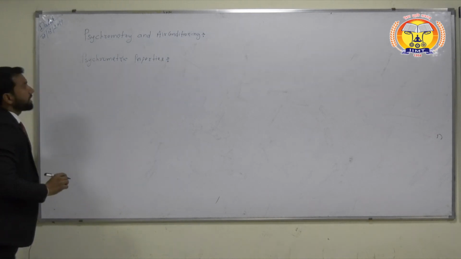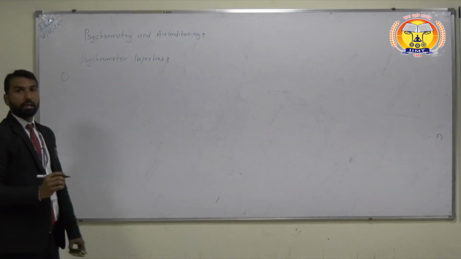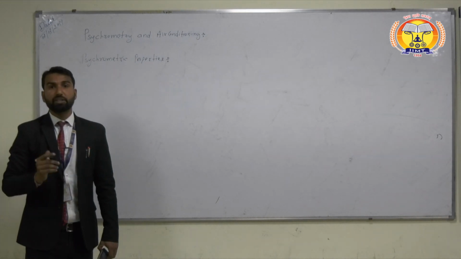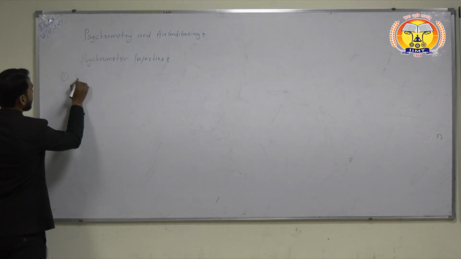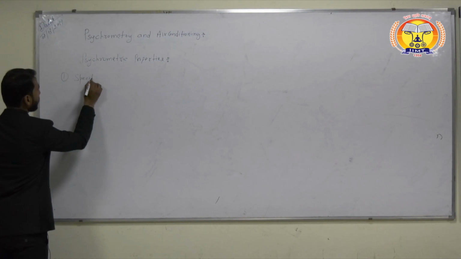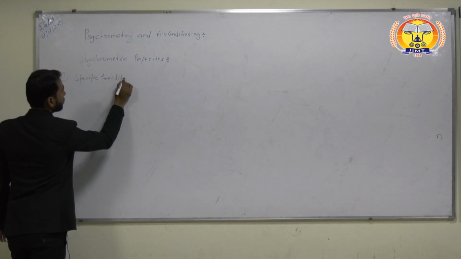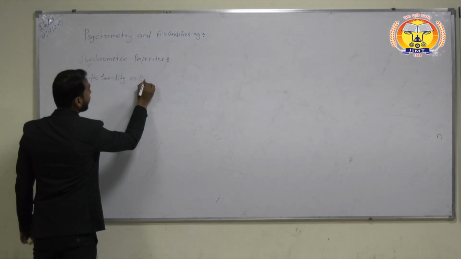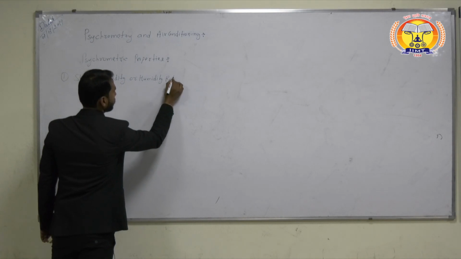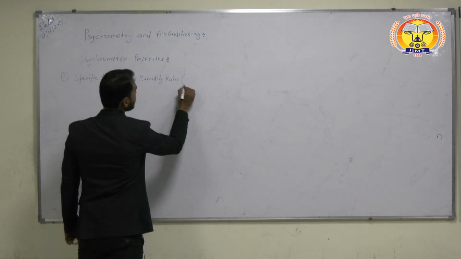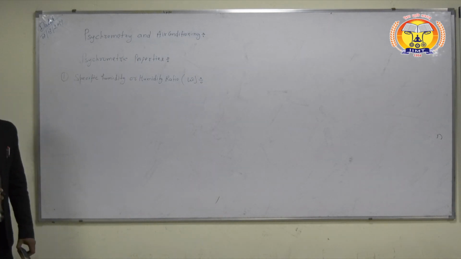The first most important property is humidity ratio, also known as specific humidity or absolute humidity. It is represented by omega.